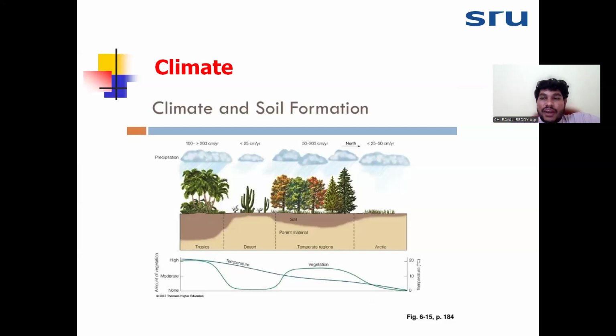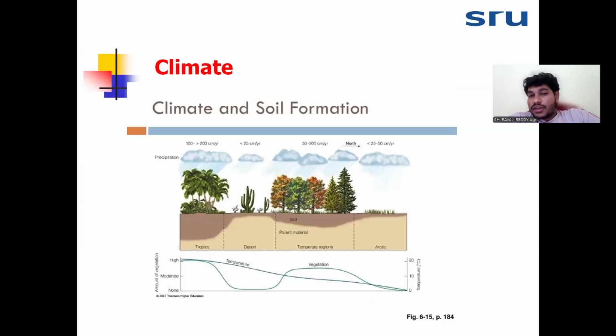Okay, and the next factor is temperature. Temperature is also responsible for the development of the soil. In the arid region, there is high temperature, so accumulation of salt will be there, which means leaching is not possible, because the evaporation rate will be high. There, development is not possible.